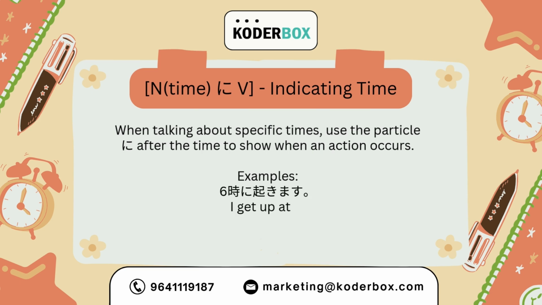Here 6 is the exact indicated timing which we provided. Second, 7月2日に日本へ来ました. I came to Japan on July 2nd.